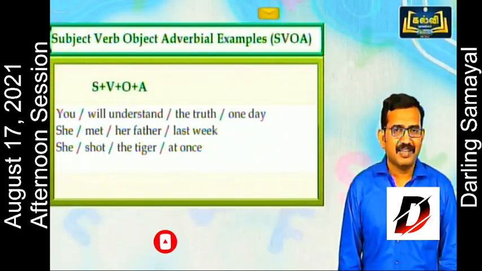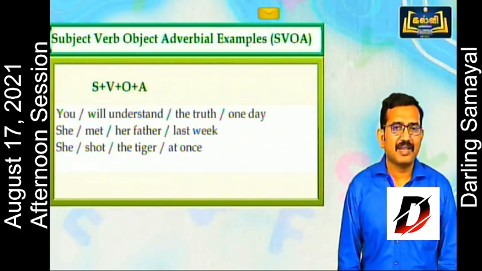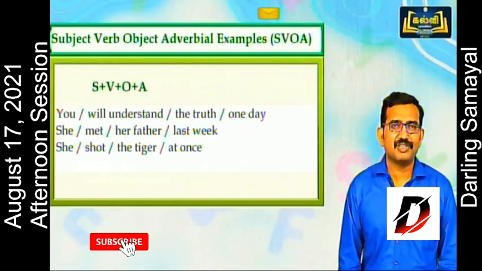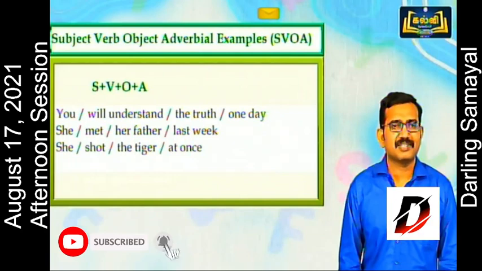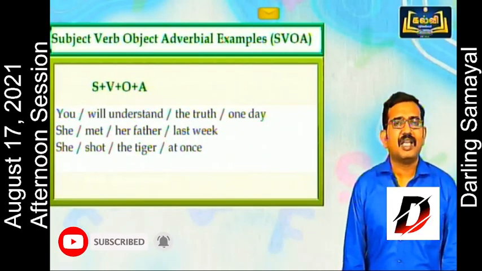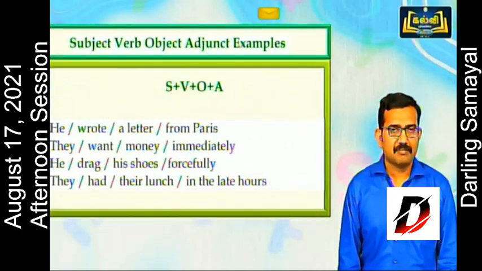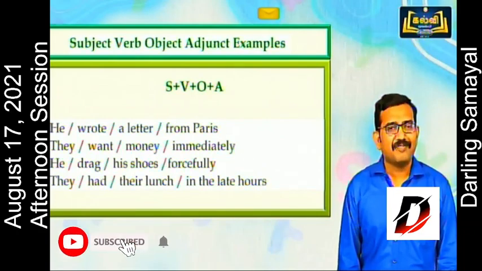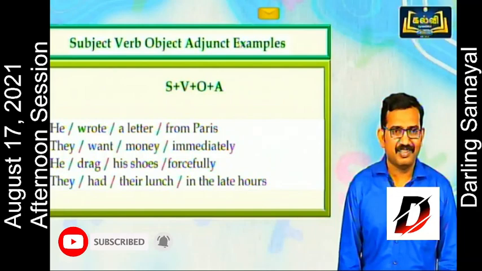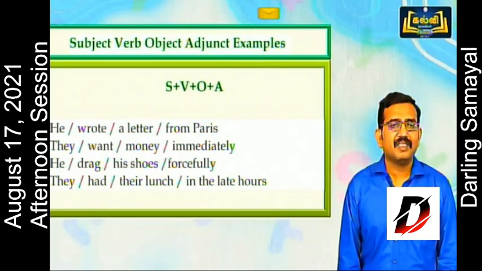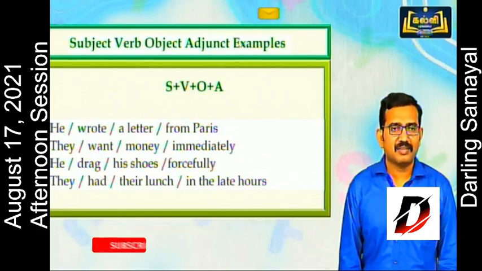You will understand the truth one day. She met her father last week. She shot the tiger at once. SVOA pattern examples. He wrote a letter from Paris. They want money immediately. He dragged his shoes forcefully. They had their lunch in the late hours. Now